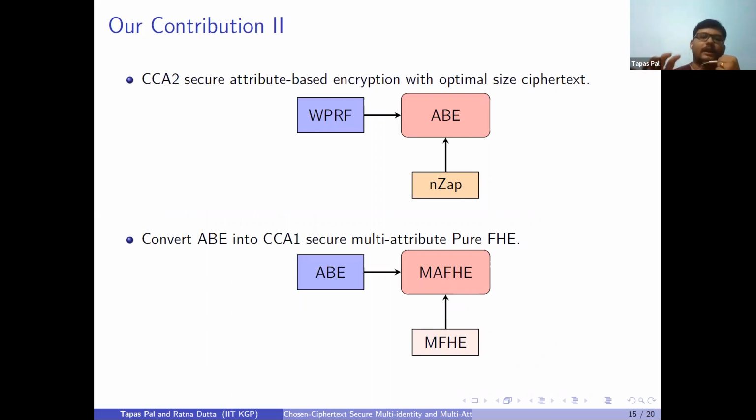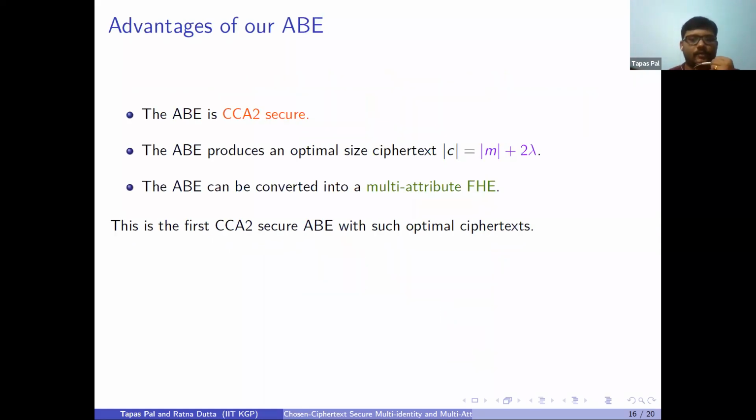We then convert our attribute-based encryption to multi-attribute-based fully homomorphic encryption using multi-key FHE. These are the properties: the AB should be CCA2 secure, and our AB will produce a ciphertext of size mod m plus 2 lambda, and we can easily convert it into multi-attribute FHE. Please see our paper for the full construction. I think this is the first CCA2 secure AB which has optimal size ciphertext.